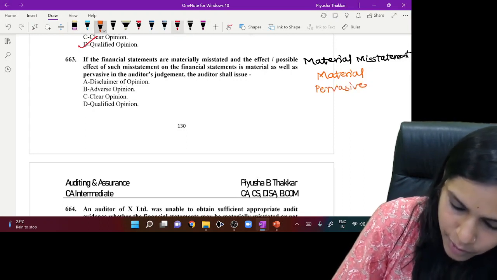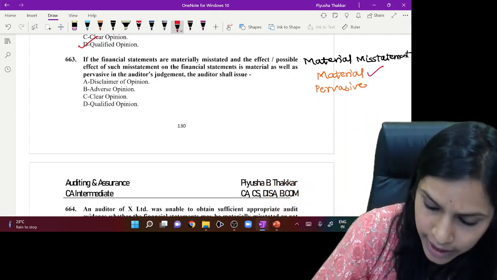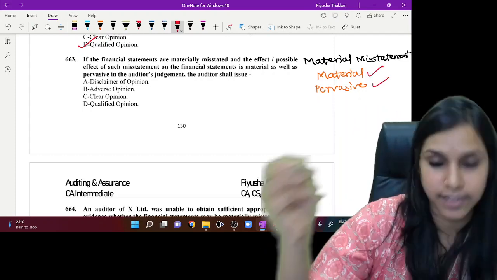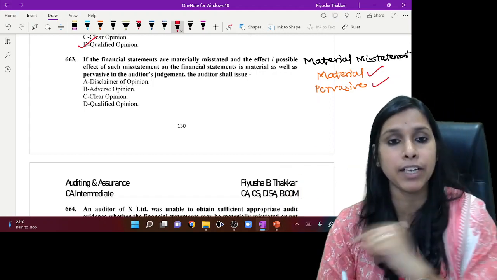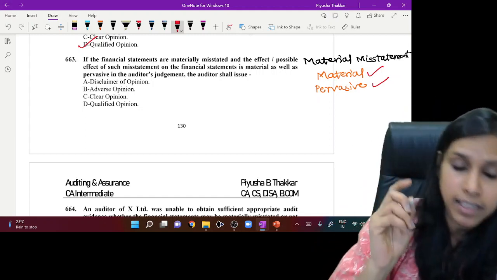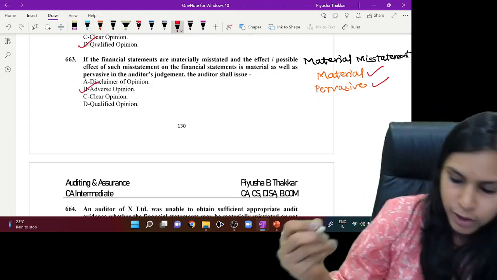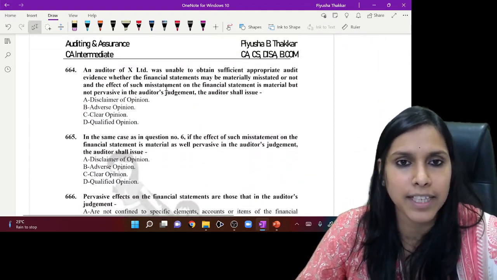Pervasive. What does the question say? The question says that the effect is material as well as pervasive. Material misstatement, material and pervasive. So that is a perfect combination for adverse or disclaimer. It is an adverse opinion that would be issued in this particular circumstance. Okay, let's go to the next question.